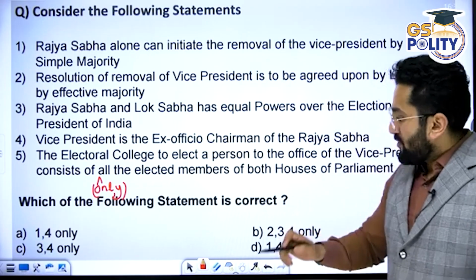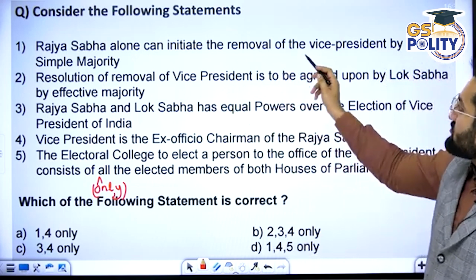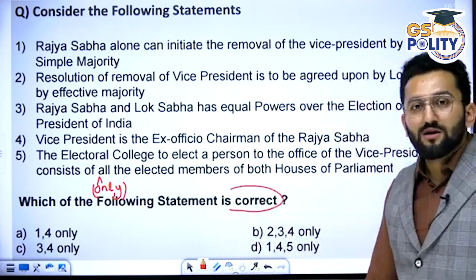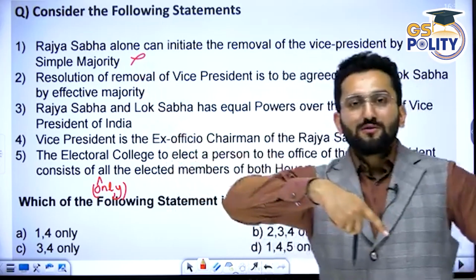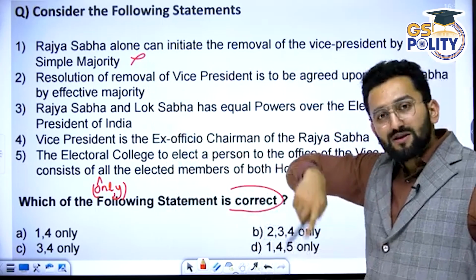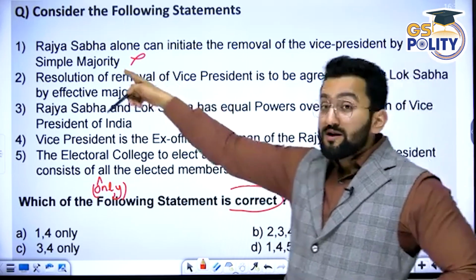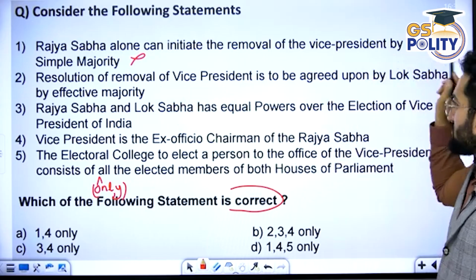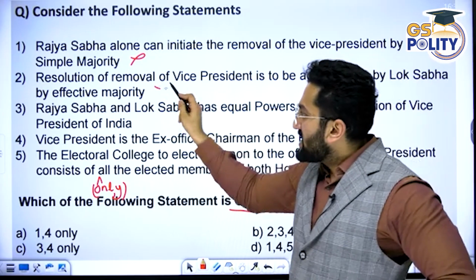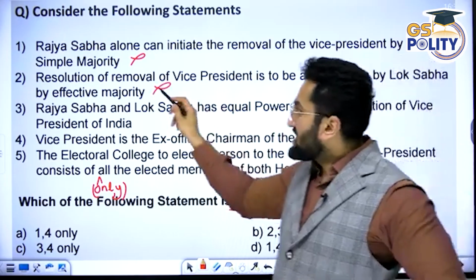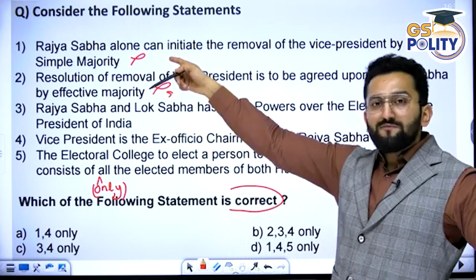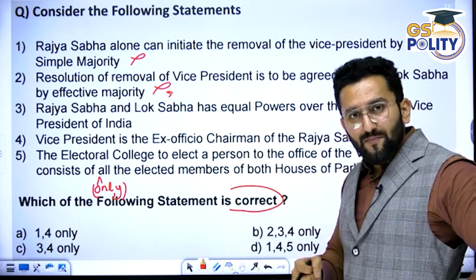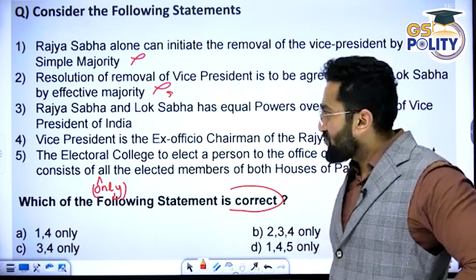Now, Rajya Sabha alone can initiate the removal of Vice President by simple majority. Tell me, is the statement true or false? This is false. I've just told you. It can be initiated in Rajya Sabha, but you need an effective majority in Rajya Sabha. Resolution for removal of Vice President is to be agreed upon by the Lok Sabha by effective majority. Again wrong. It needs to be approved by Lok Sabha, but by simple majority. Just told you: effective majority in Rajya Sabha and simple majority in Lok Sabha. Because the Vice President is the ex officio chairman of Rajya Sabha, you need an effective majority to get him or her removed.